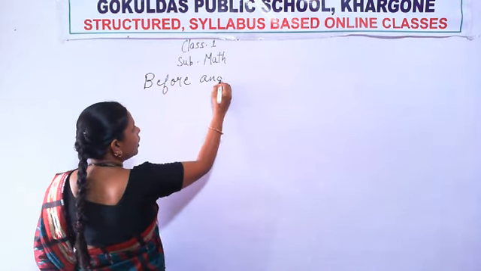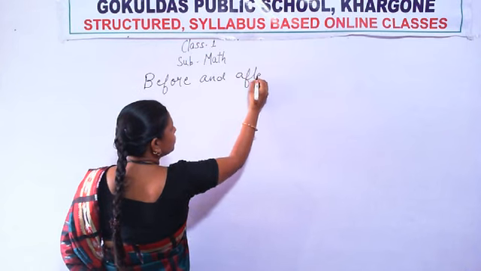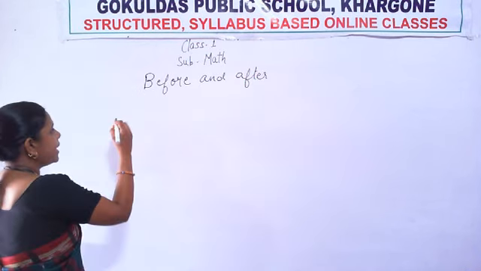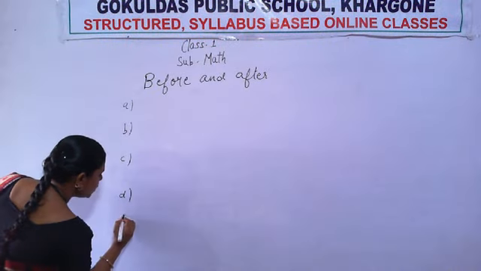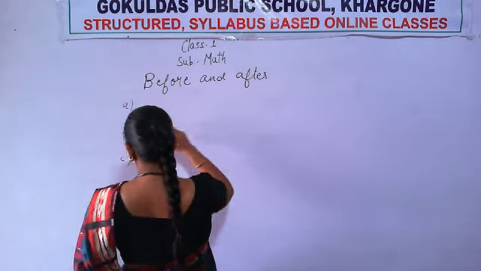Before and after. I will write some questions here and you identify which number will come.